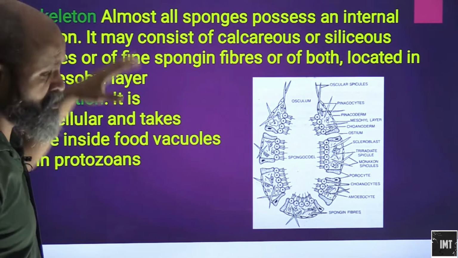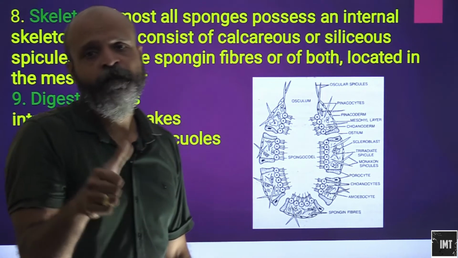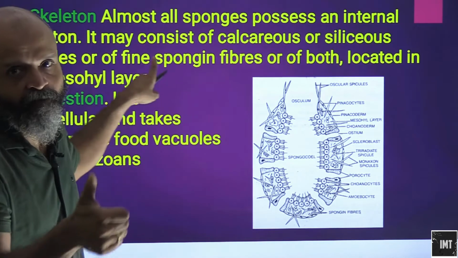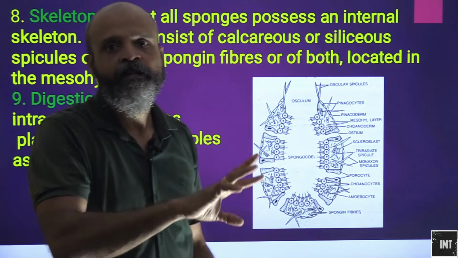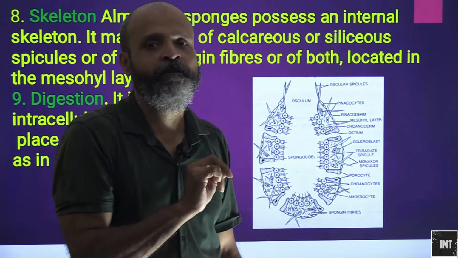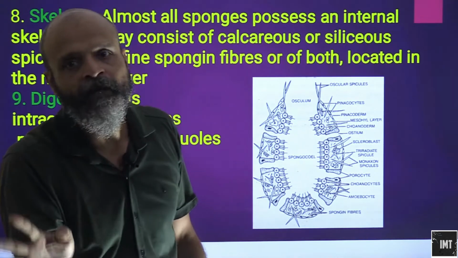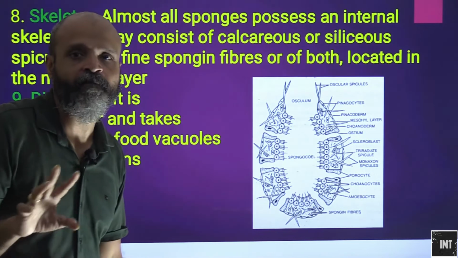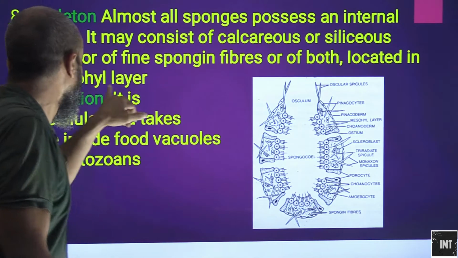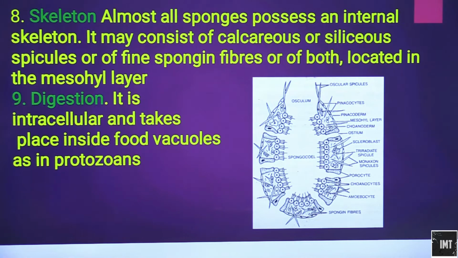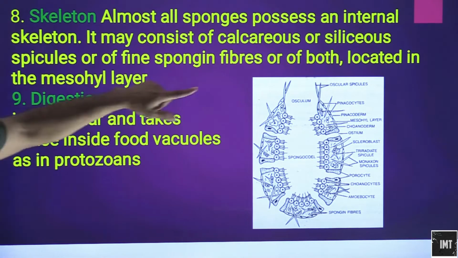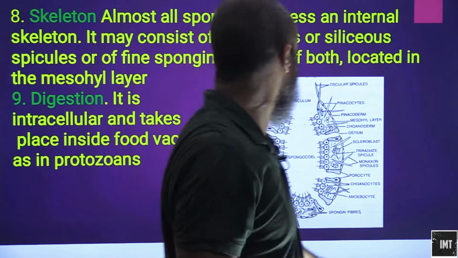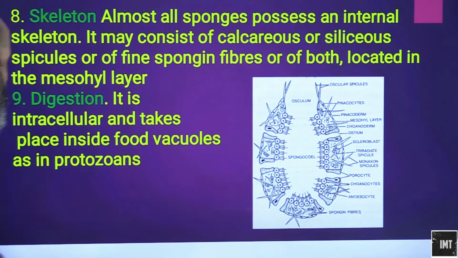So the skeleton is made up of spicules. Spicules might be calcareous or siliceous, and they are made up of also spongin fibers. So maybe only spicules are present in a particular species, maybe only spongin fibers are present, and maybe both are present as well. So that is how it is. Both are located in the mesohyl layer.